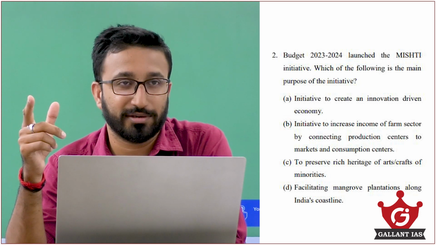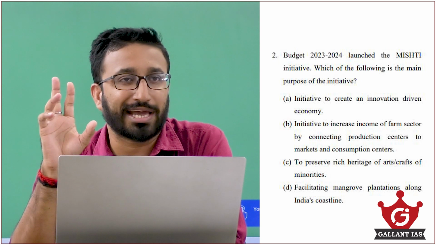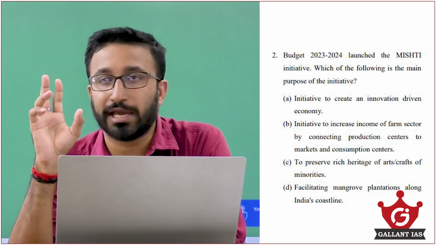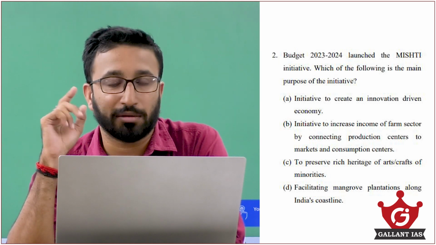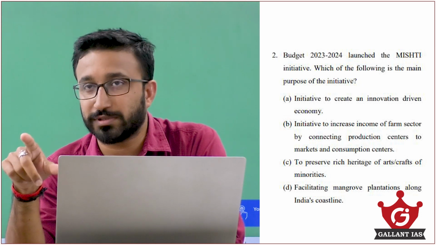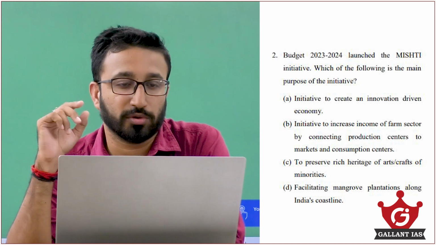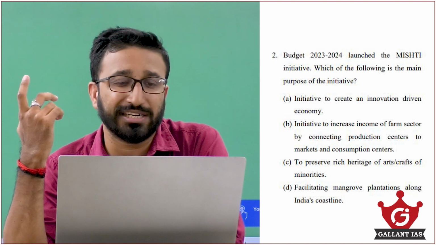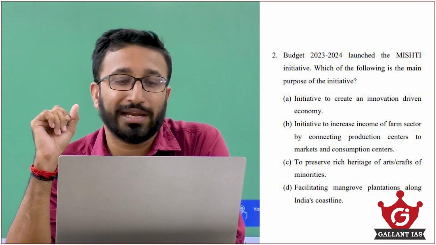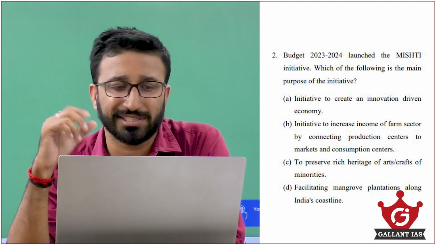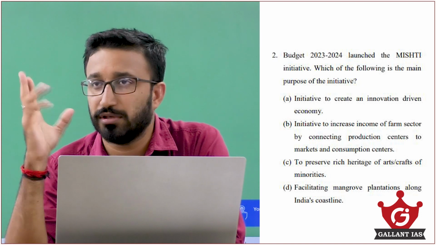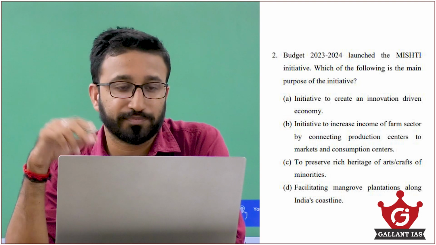Two I's are there, so option A can be a chance, but compared to the other options, we can eliminate A. Go to option B: an initiative to increase income of the farm sector by connecting production centers to markets and consumption centers. You can easily eliminate that one.